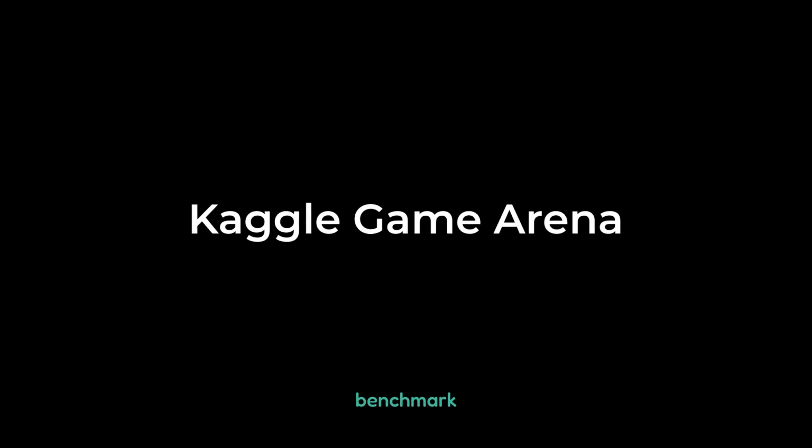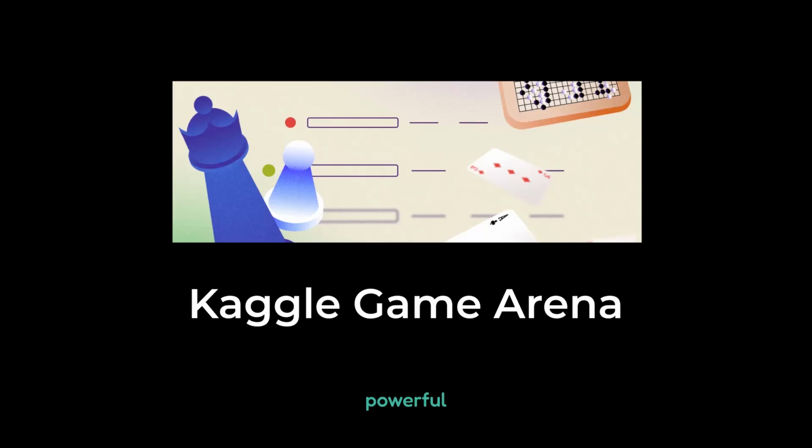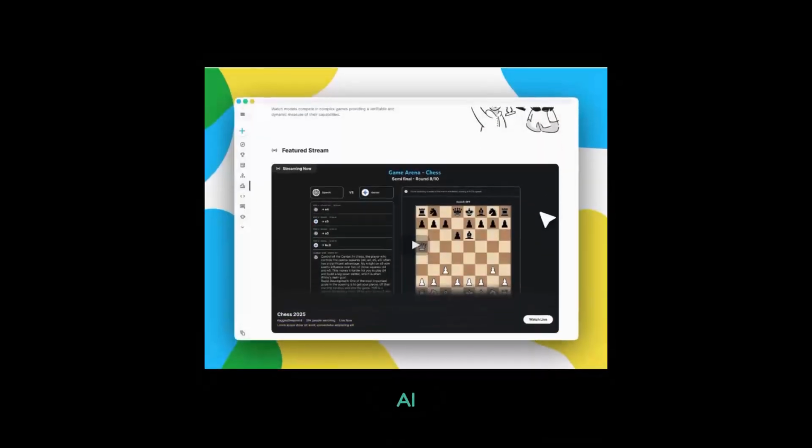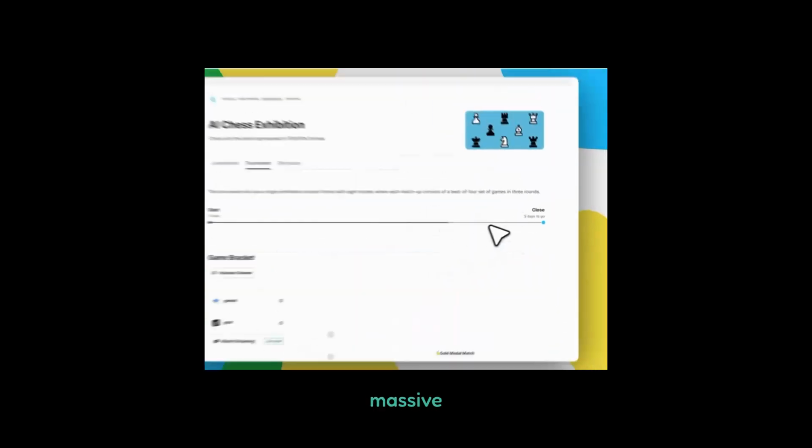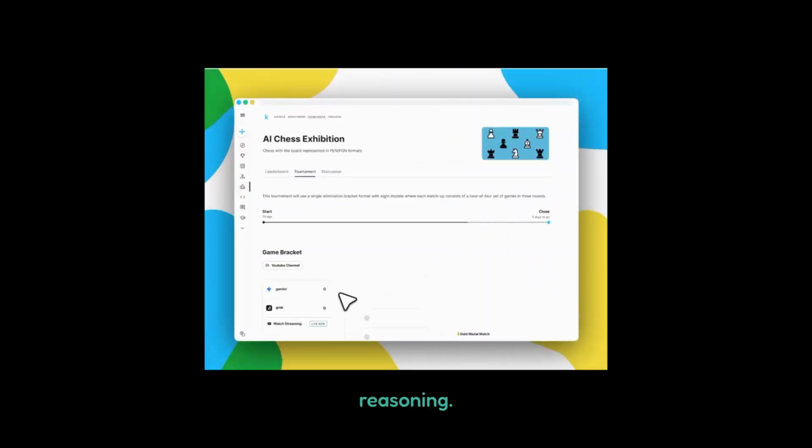The second benchmark is the Kaggle Game Arena, a powerful platform from Google that moves evaluation into a live competitive environment where AI agents play strategy games like chess or Go against each other. This is a massive leap forward for testing strategic reasoning.